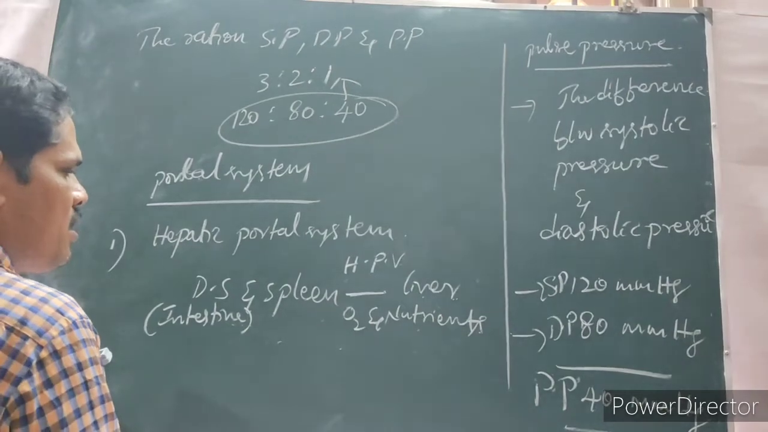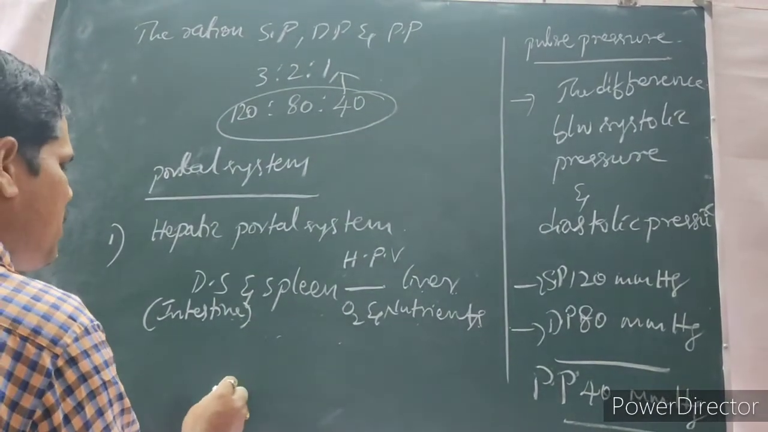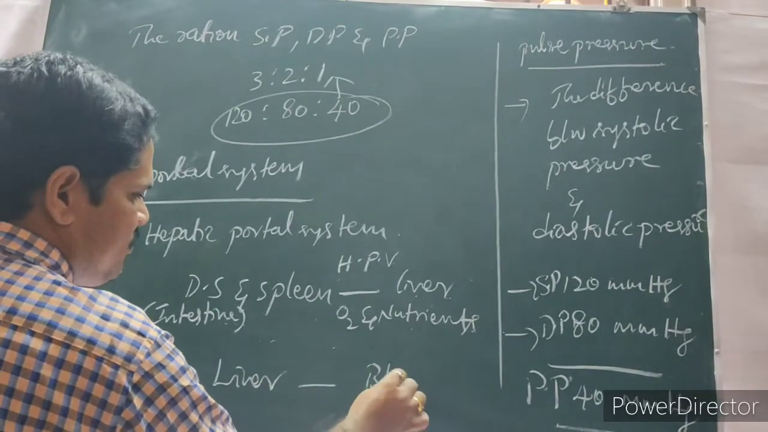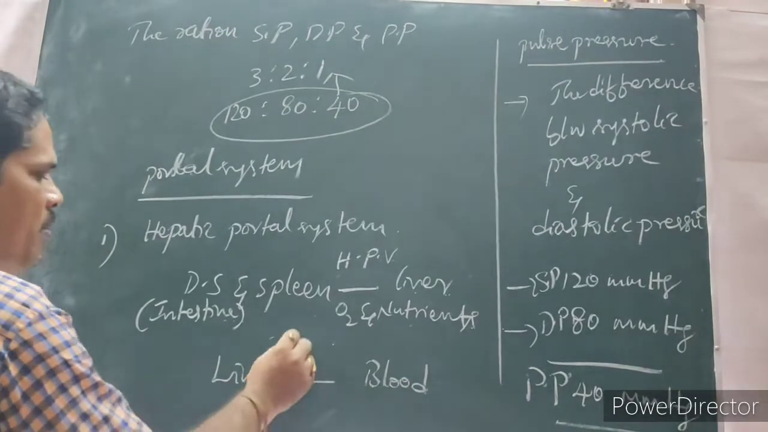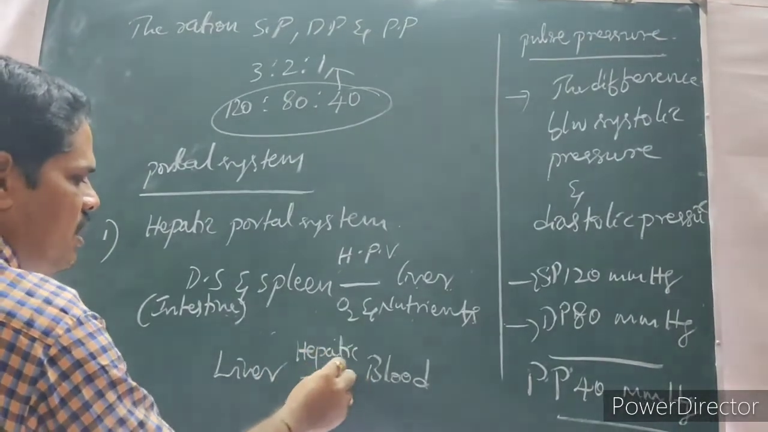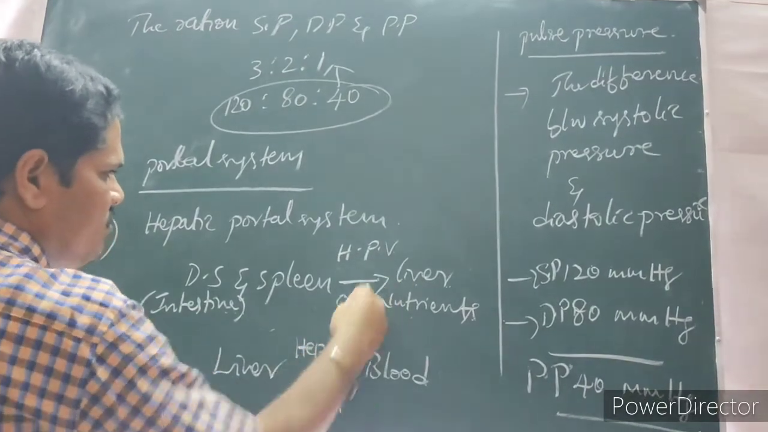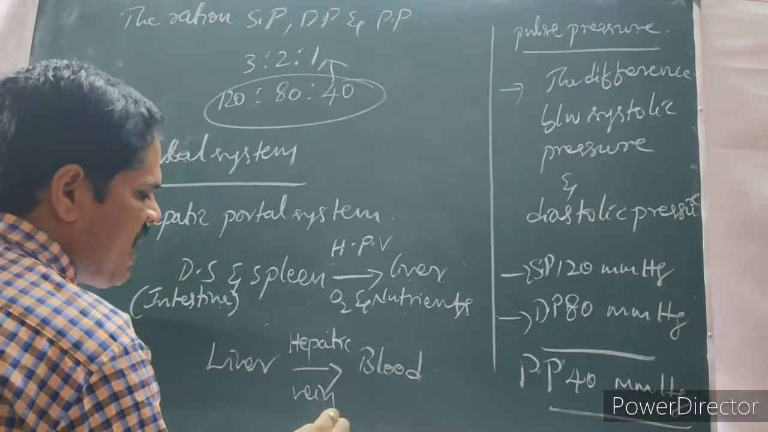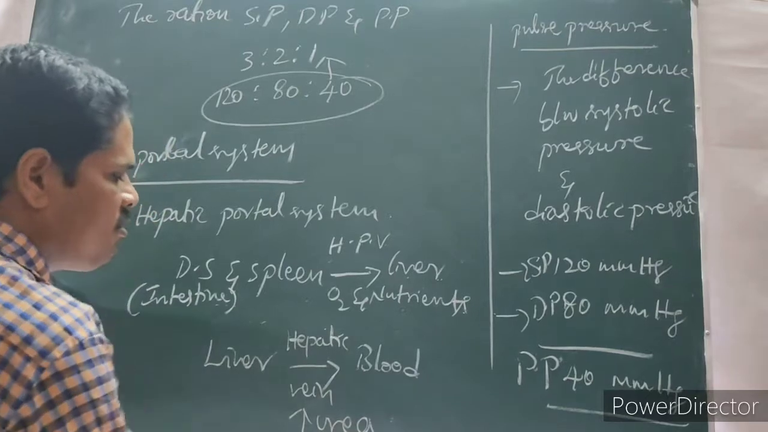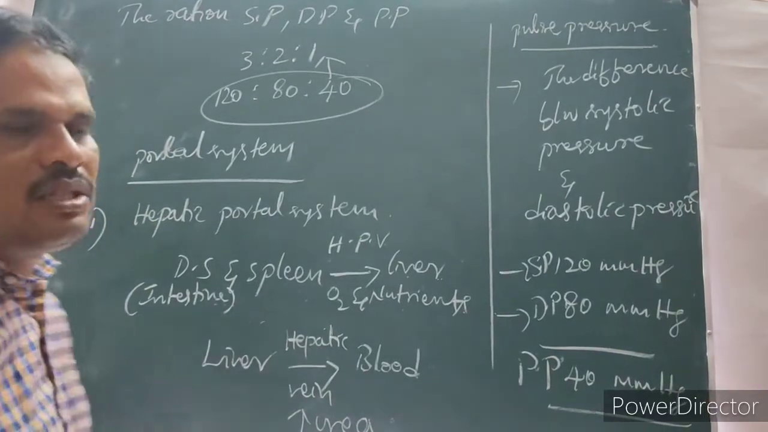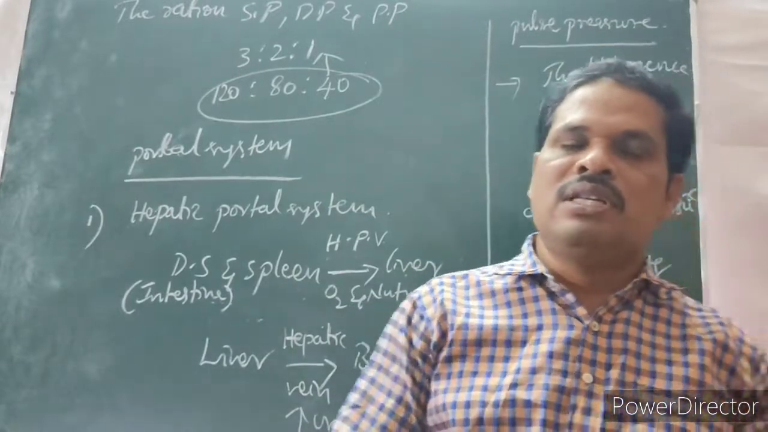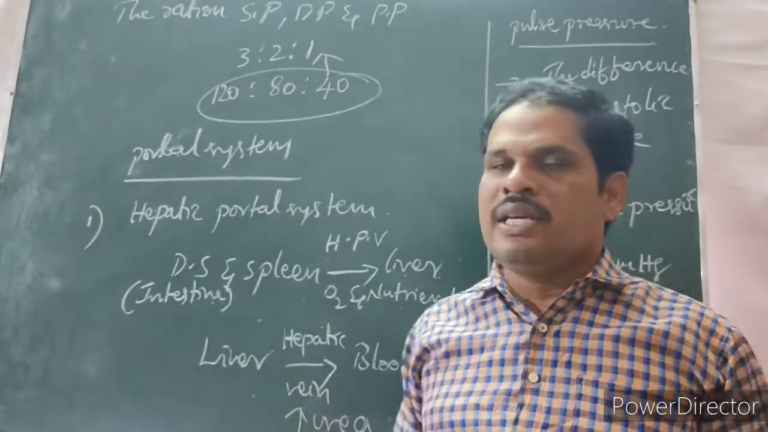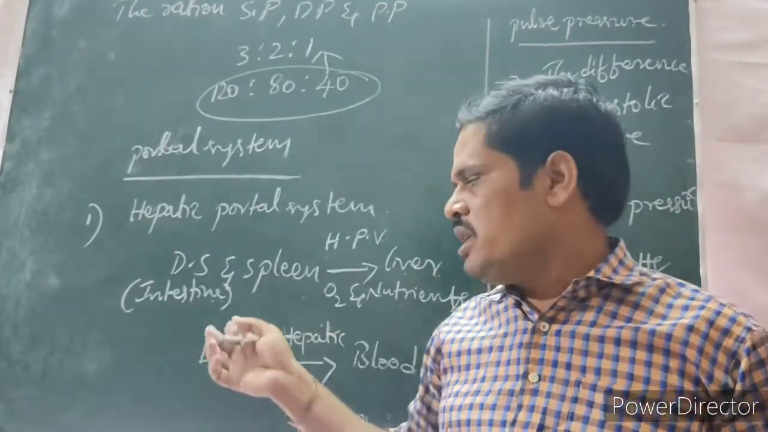The next one, hepatic vein. So what is the hepatic vein? It is present in between the liver and blood. Hepatic vein supplies the maximum amount of urea produced in the liver. How? The urea cycle is done in the liver. Ammonia is converted into urea. So nitrogenous waste like ammonia is immediately converted into urea in the liver.